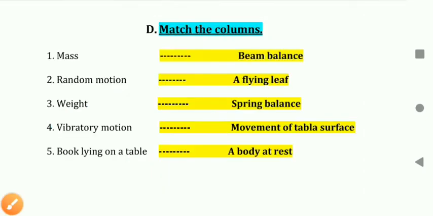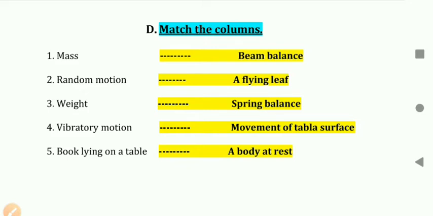Question number D, match the column. Students, on the left side the questions and on the right side the answers are written, all in front of the question. Mass can be measured by beam balance, so the answer will be beam balance. Question number second, random motion. A flying leaf moves in a random way. That's why the answer for random motion will be a flying leaf. Question number third, weight.